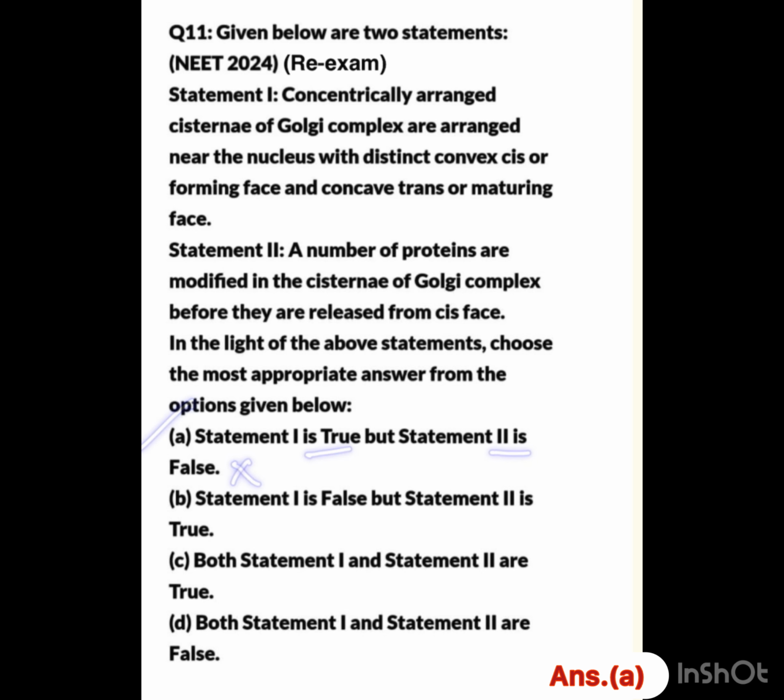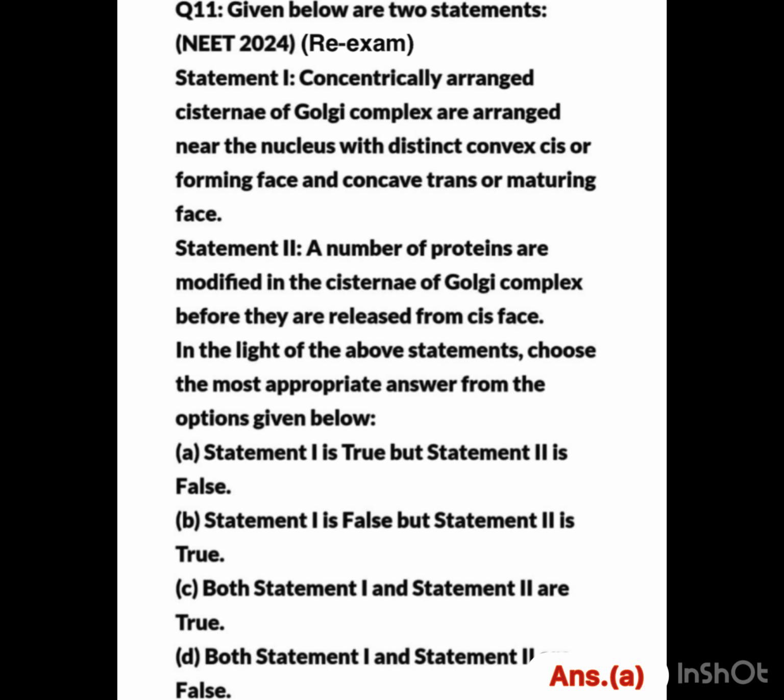So here we know that cisternae of Golgi complex are concentrically arranged near the nucleus and they have two phases, convex cis or the forming phase and concave trans or maturing phase. And the proteins in the Golgi complex are modified and packaged, and then they are released from the trans phase of the Golgi complex and not from the cis phase, and that's why statement 1 is true and statement 2 is false.